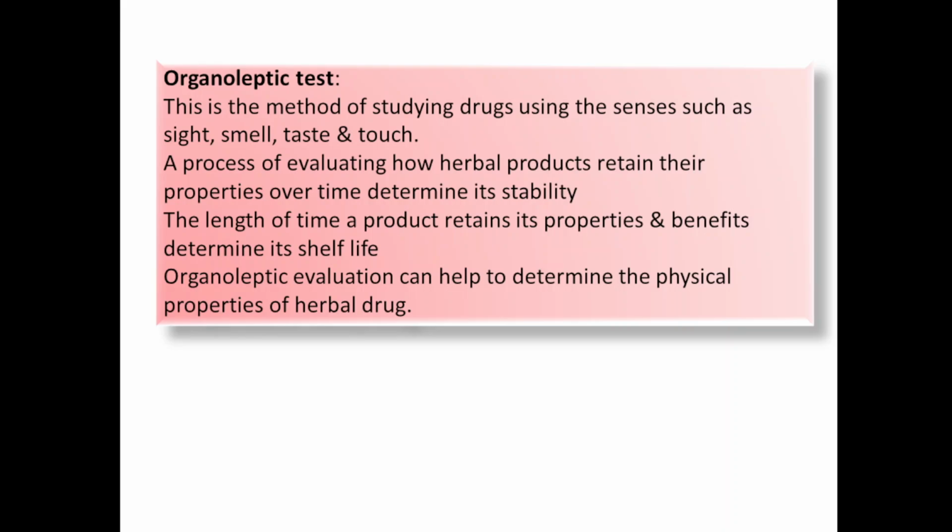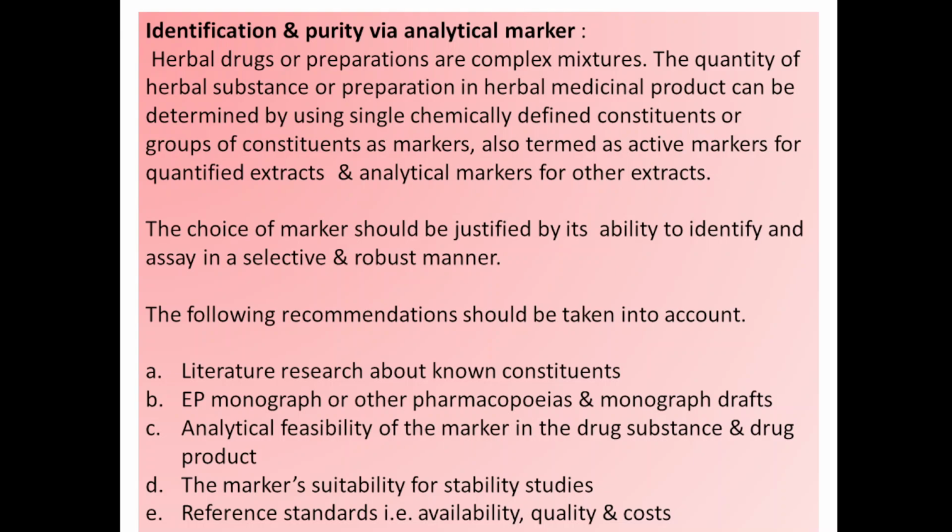Also, physical properties of herbal drug can be evaluated by organoleptic evaluation. After that, identification and purity via analytical marker. Herbal drug or preparations are complex mixtures. The quantity of herbal substance or preparation in herbal medicinal product can be determined by using a single chemically defined constituent or group of constituents as marker.